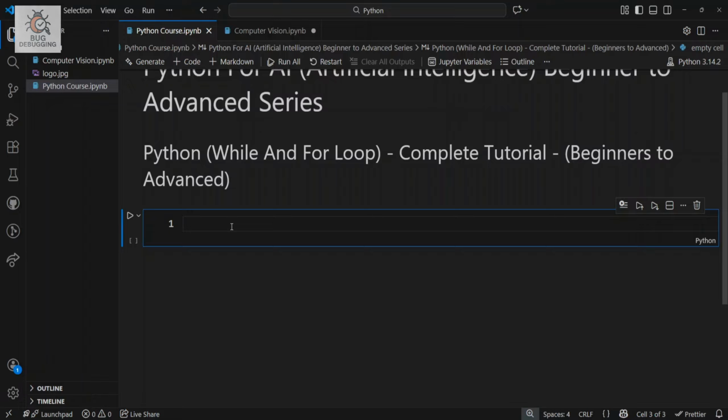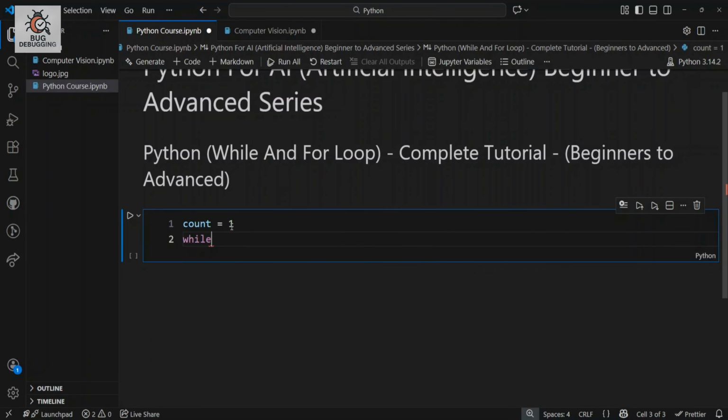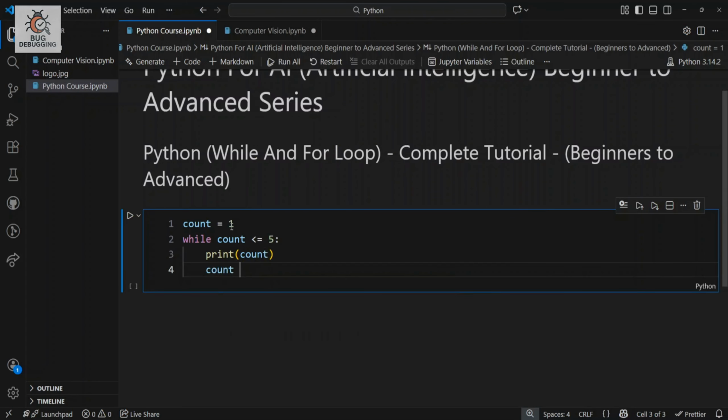So what is a while loop? A while loop keeps running as long as its condition remains true. Let's try an example. count = 1, and while count <= 5: print(count) and count += 1. So this loop prints numbers from 1 to 5, and after each iteration the value of count increases by 1.